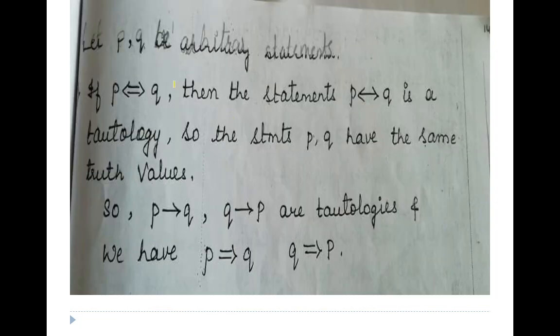Then after that we have seen one more example where p is logically equivalent to q, which we can also say is p biconditional q is also a tautology. If this is true, this is also going to be true. Then in this condition, if I say p implies q or q implies p, both are going to give a tautology only. Hence we can say p logically implies q and q logically implies p.